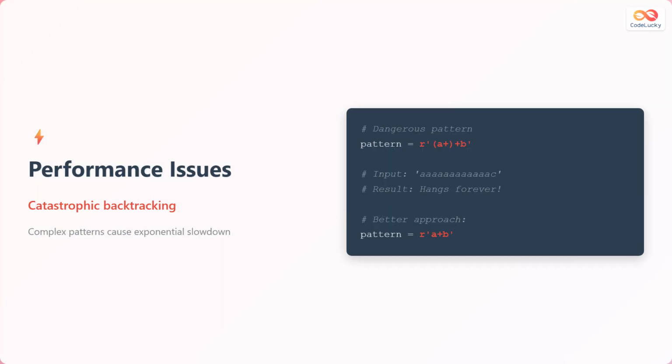Be cautious of performance issues when using complex regular expressions, especially those with nested quantifiers or alternations. These patterns can lead to catastrophic backtracking, where the regex engine tries numerous combinations, resulting in exponential slowdown, particularly with slightly altered inputs. Simplify your patterns or consider alternative approaches to avoid performance bottlenecks. As you can see on the right, there is a dangerous regular expression pattern which leads to catastrophic backtracking and the program can hang forever.